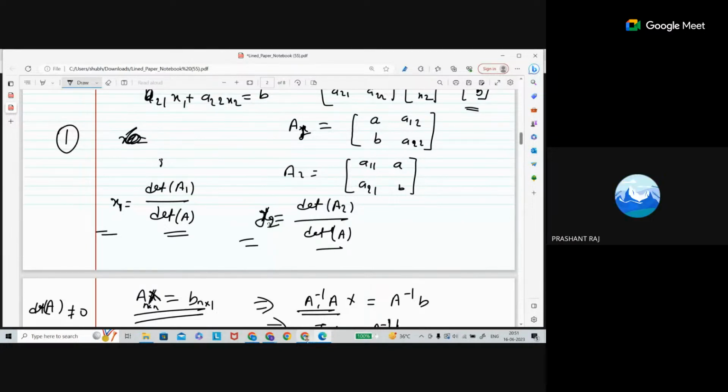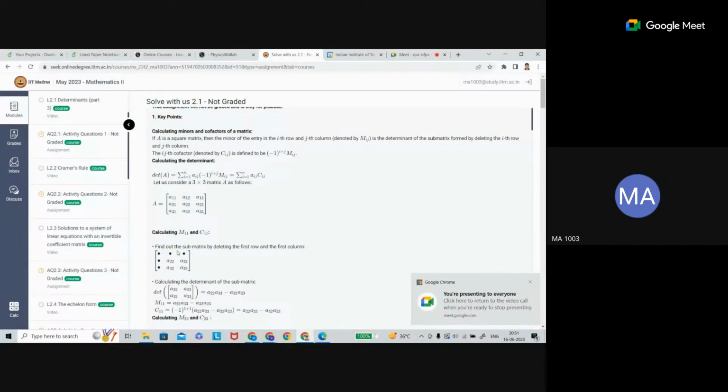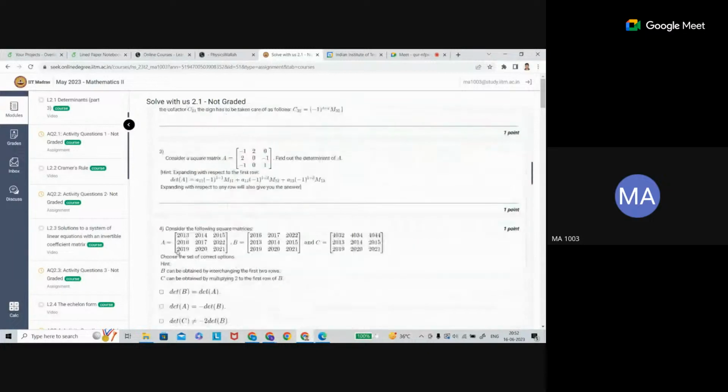Sir, what does extension mean? Extension means your system of linear equations is of order n cross n. That's the meaning here. We have only 2 cross 2, no? So we extend it to the order of n cross n.